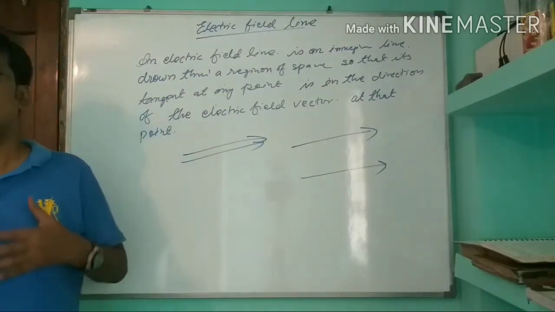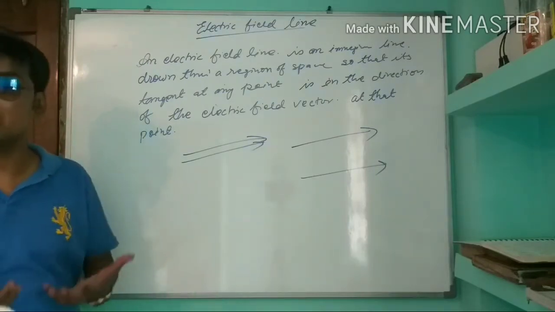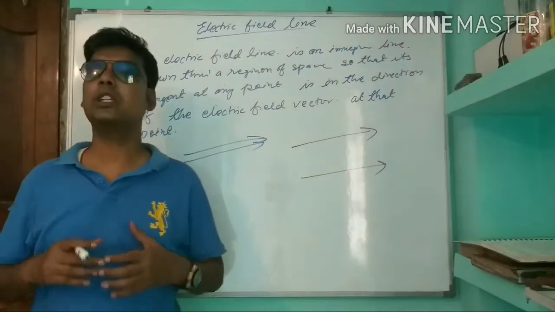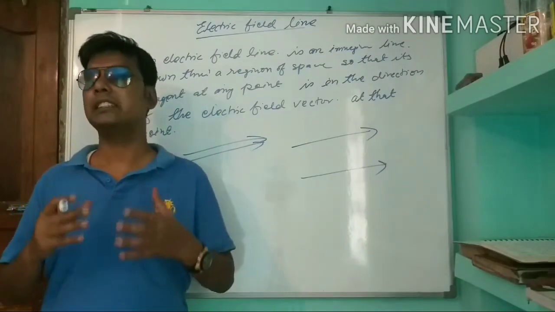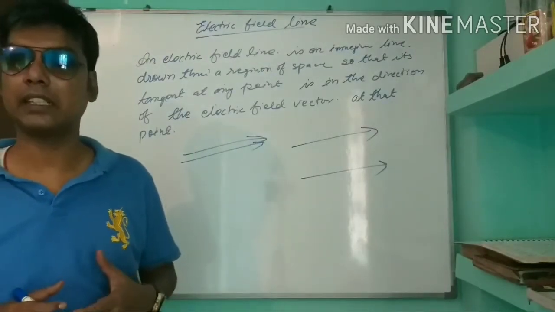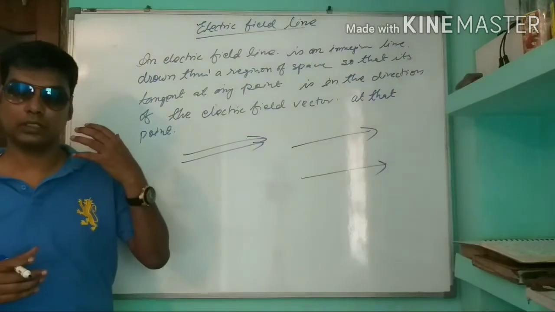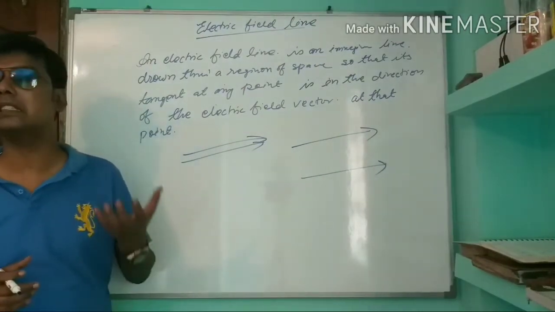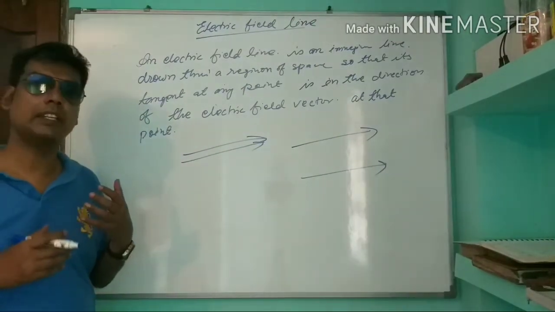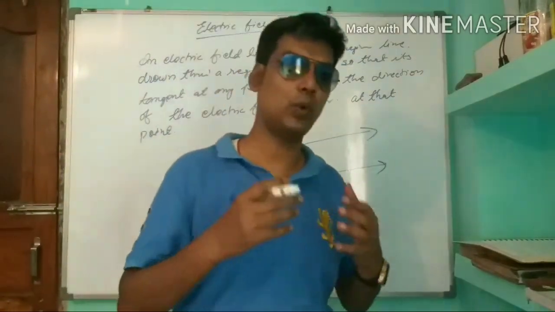So what I said, an electric field line is a virtual line, an imaginary line. It may be a straight or curved line drawn through a region of space so that its tangent at any point is in the direction of the electric field vector at that point. The relative closeness of the lines at some place gives an idea about the intensity of the electric field at that point.